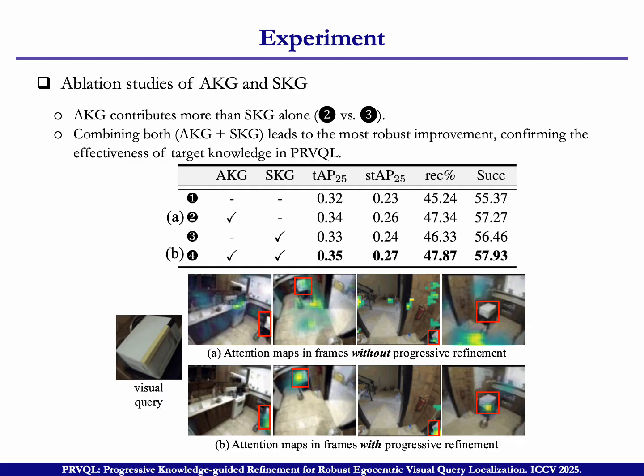If we use progressive refinement, we can see the attention is always on the target. So it means that if we use the refinement, adding these two modules, AKG and SKG, we will get a better result.